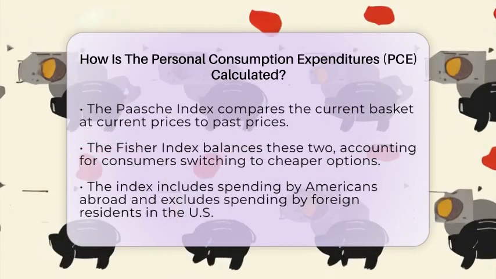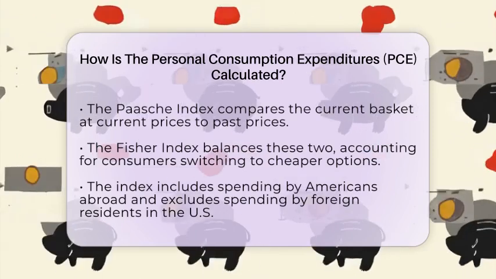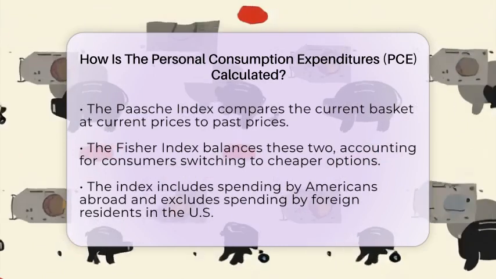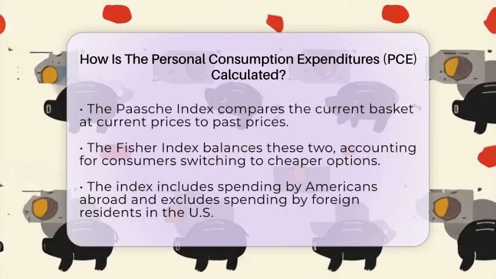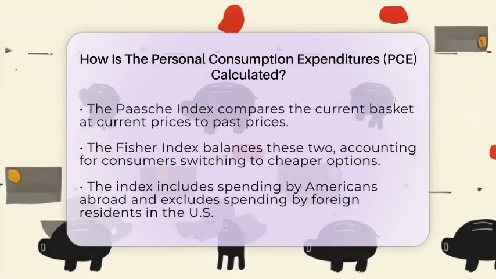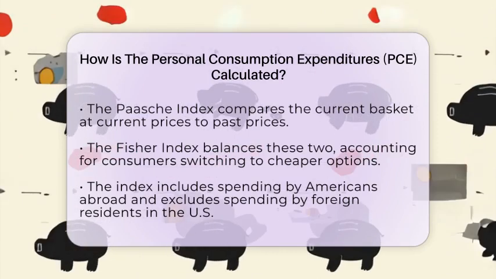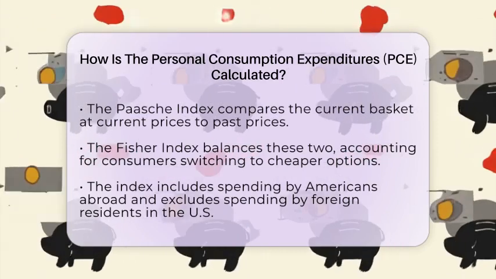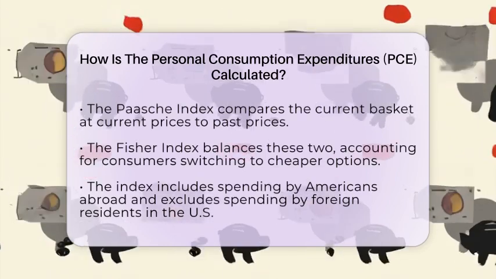The PCE price index also includes spending by Americans abroad and excludes spending by foreign residents working in the United States. It covers expenditures by military personnel and U.S. citizens working temporarily overseas. This broad approach helps give a clear picture of overall consumer spending and how prices are